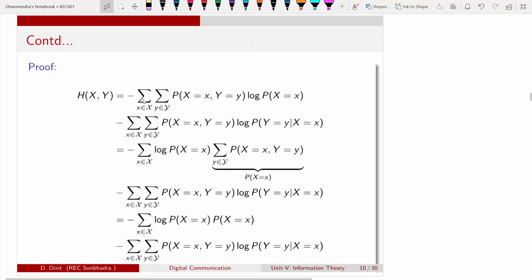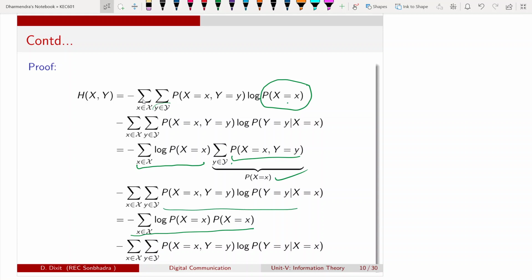Now we will see the double summation. This probability depends upon x, and it doesn't depend upon y, so I will rearrange the terms. So I can write like this, and I will sum over y. If I sum this joint probability for all values of y, that will give the marginal probability. So I will substitute. Now we got this.